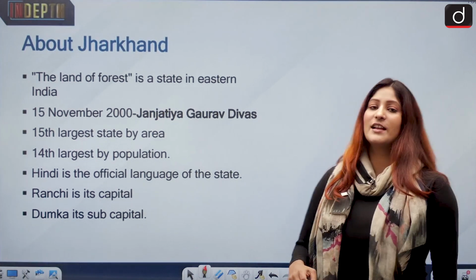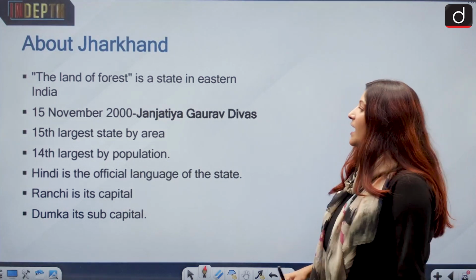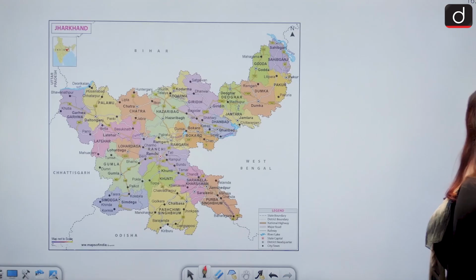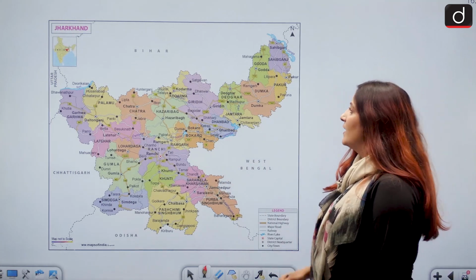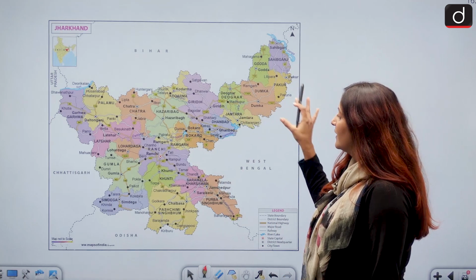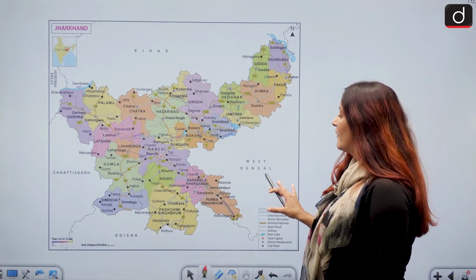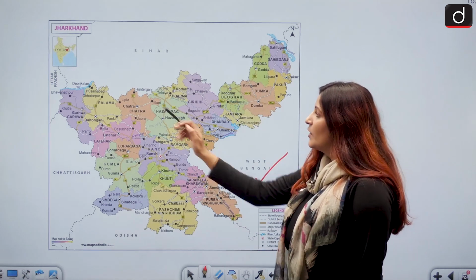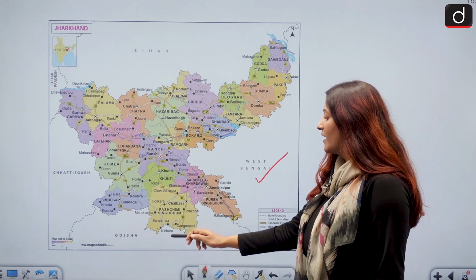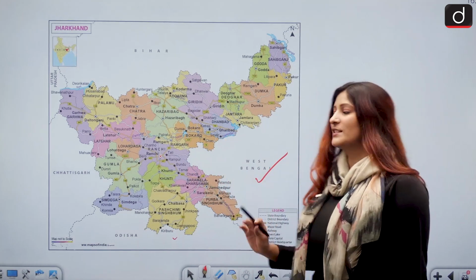Jharkhand is also known as the land of the forest, and it was created by carving out a region from South Bihar. Many states share a boundary with Jharkhand: West Bengal, Bihar, Uttar Pradesh, Chhattisgarh and Odisha. So remember the number of states.